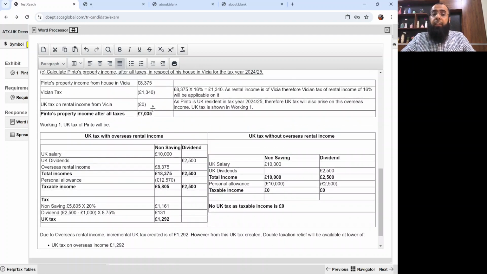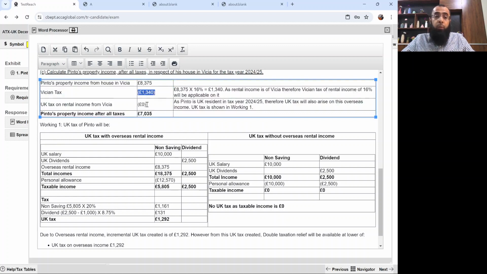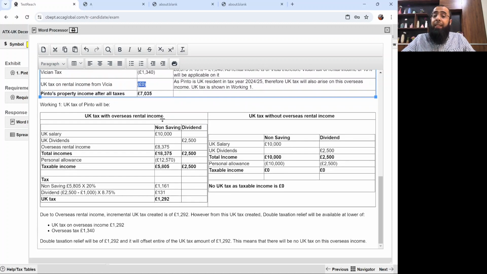And then in this question, after all taxes the overseas income was 8375, we deducted the overseas tax. Now we talked about the UK tax. For UK tax, it was a difficult one. The reason here was that in one case, the entire income was getting covered through personal allowance, and in the other case, there was a tax situation. And the most important thing here was that the dividend income was also involved. Normally, in the DTR question, he only focuses on non-savings.